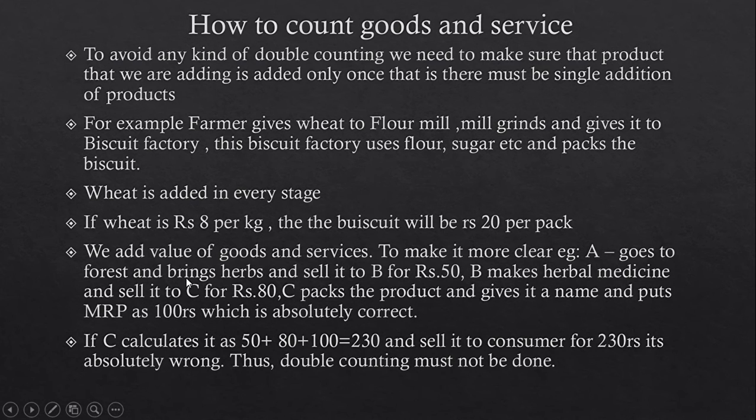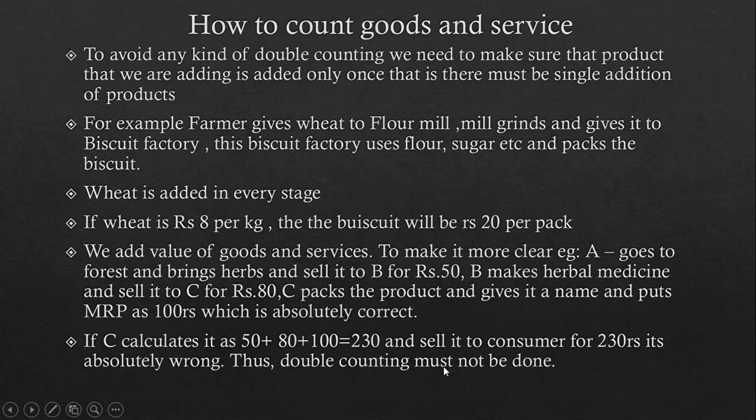If C calculates the whole thing as 50 plus 80 plus 100 and sets the MRP at 230 rupees, and sells it to the consumer for 230 rupees, it is absolutely wrong. Thus, double counting must not be done. Clear?